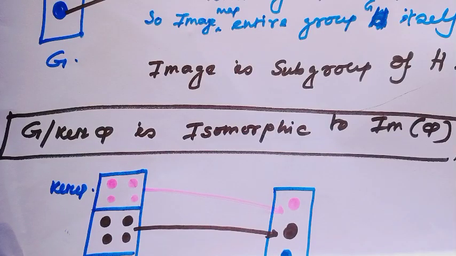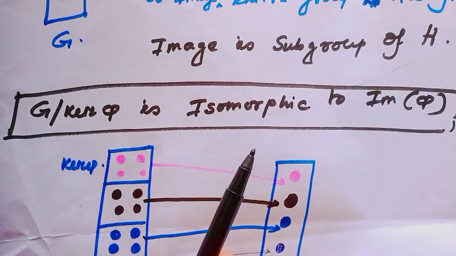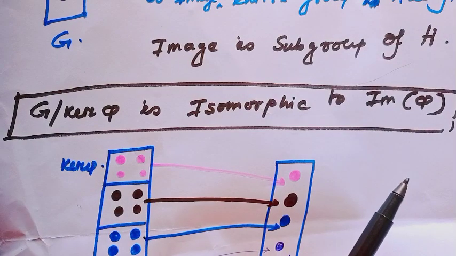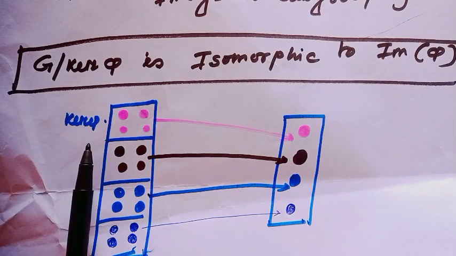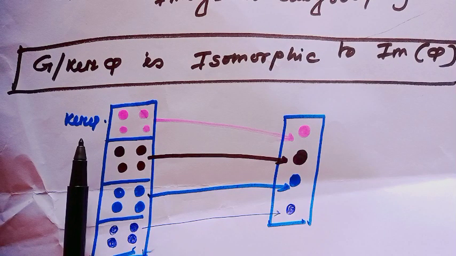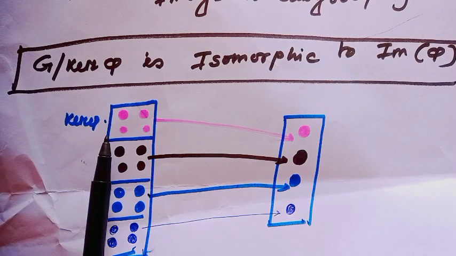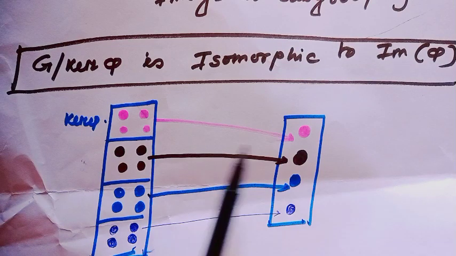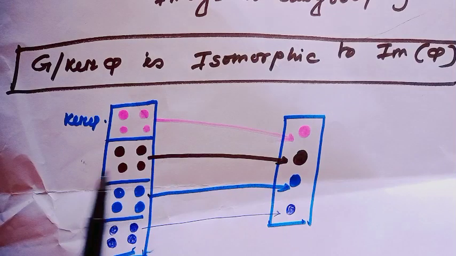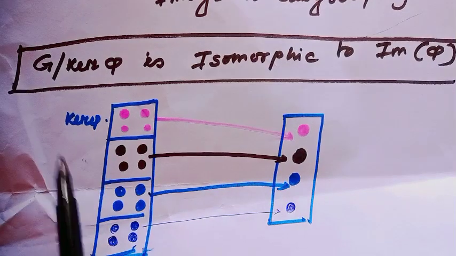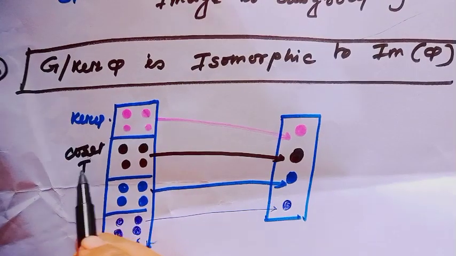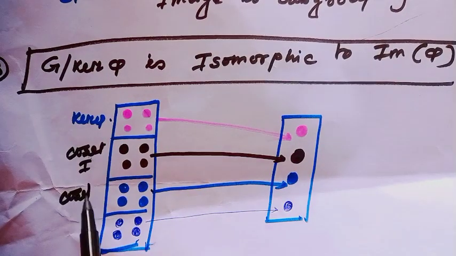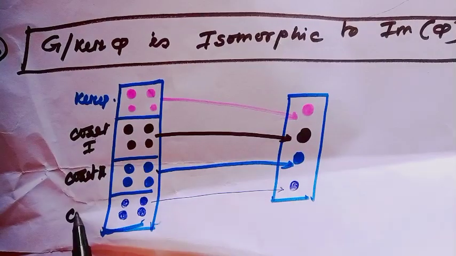Then the first isomorphism theorem says G mod kernel phi is isomorphic to image phi. Notice the picture. This is the kernel of phi, so the kernel maps to the red circle, and all the others are coset 1, coset 2 and coset 3.